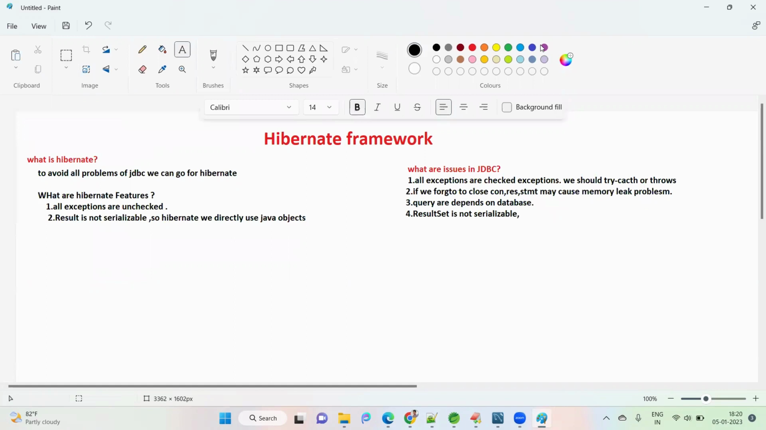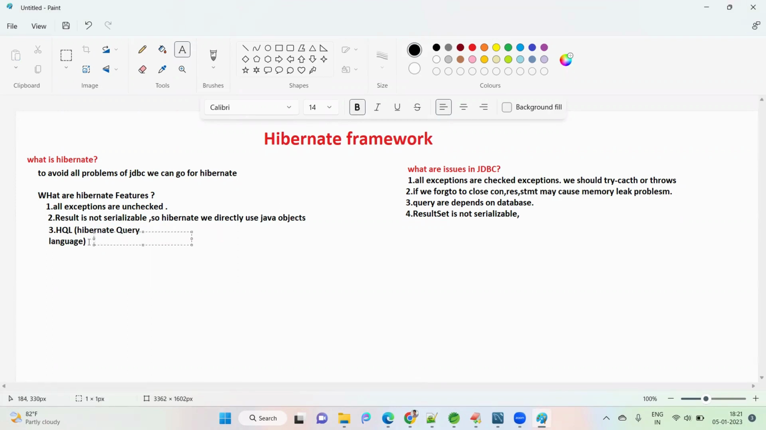Okay. The third feature is that Hibernate has its own language. What is that? The main third feature is Hibernate Query Language. What is the use of this? We can avoid SQL queries. We can write Hibernate queries directly.